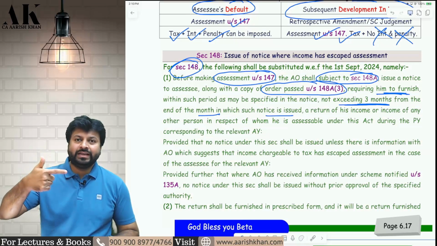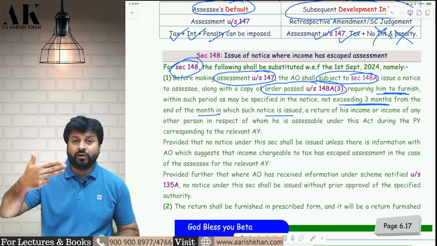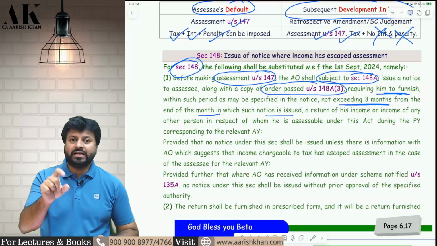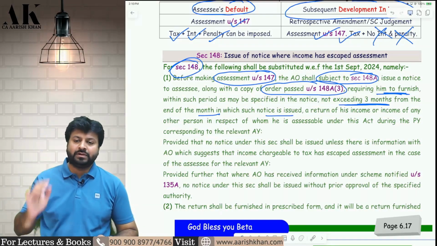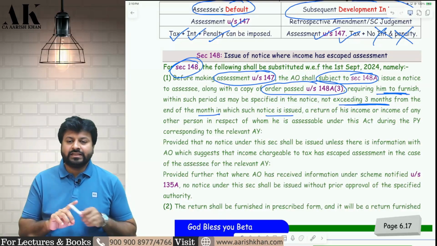After giving an inquiry, if he is satisfied that the assessee has escaped income, then he will issue a notice under 148, that is this section, and tell the assessee to file the return within the period specified in the notice, but maximum 3 months, not more than 3 months. Okay? This is the first thing that you have to keep in mind.